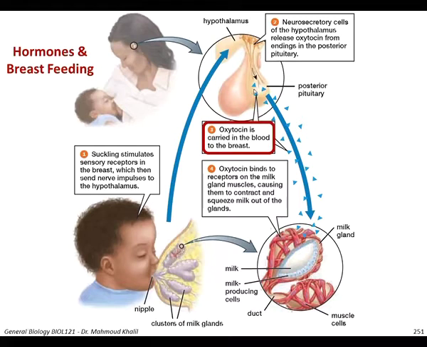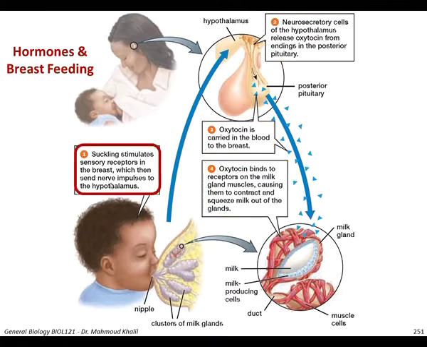This oxytocin released from the posterior pituitary gland will bind to receptors on the mammary gland muscles to stimulate contraction of these muscles to release the milk so the baby can feed. So this circuit is very important in breastfeeding.